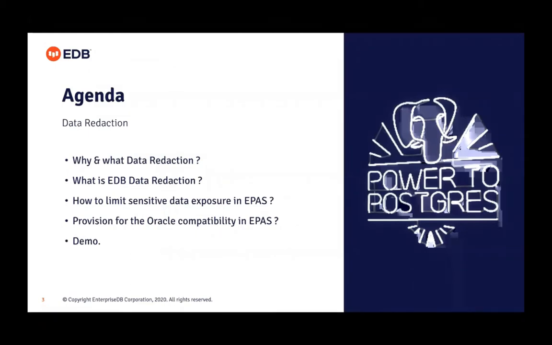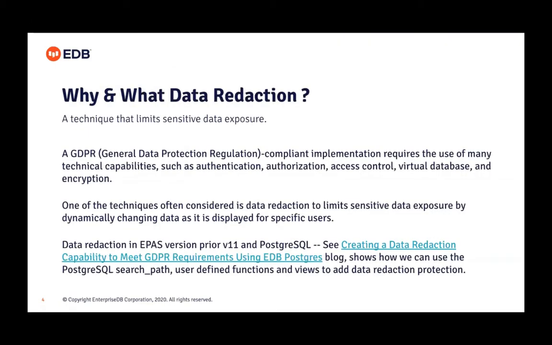Let's see what and why data redaction. General Data Protection Regulation (GDPR) needs some technical capability, such as authentication. Authentication is when you say that you are a user ABC, and then to confirm that you need to enter the password. Authorization is the next step, where your access to log into that database, that application, is checked.